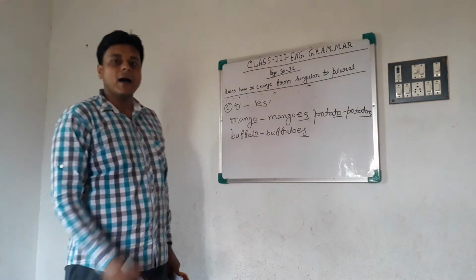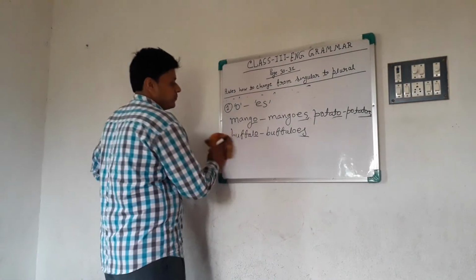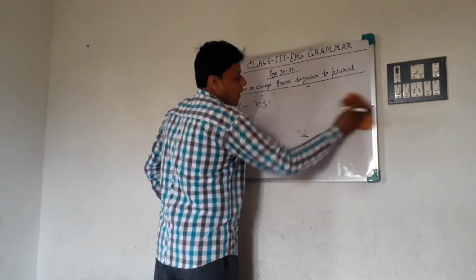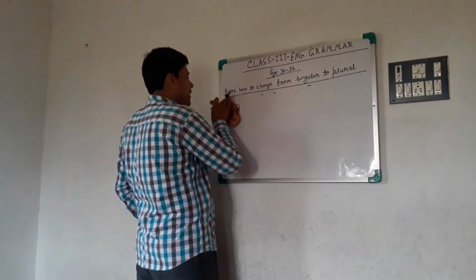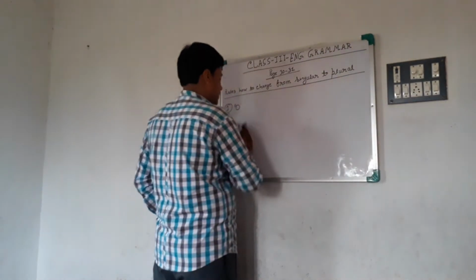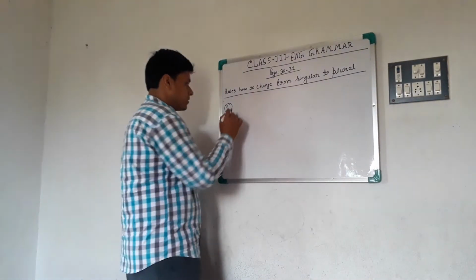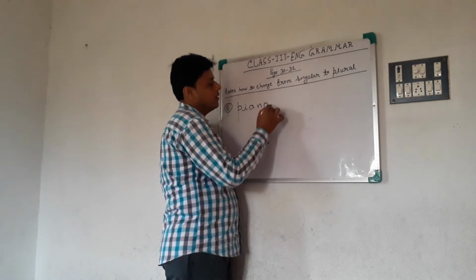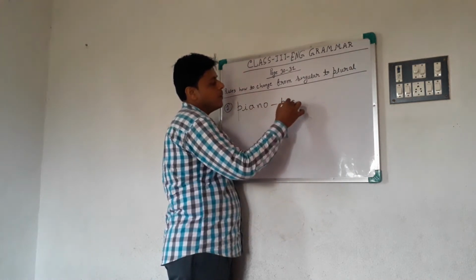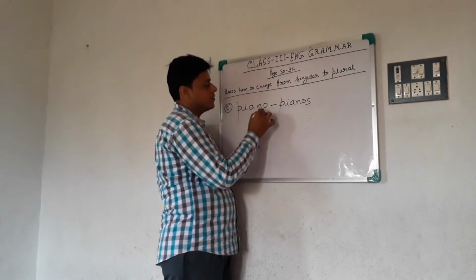But remember, this rule also has an exception. Some words that end with o, we simply add s to make them plural, like piano. The plural form is pianos, not es, only s.